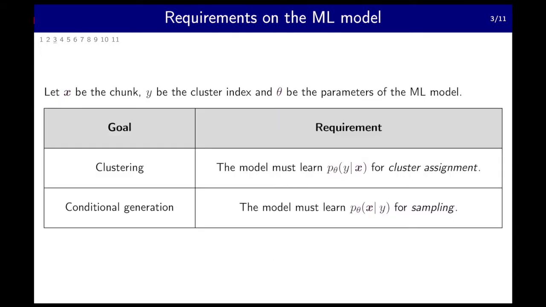The goals on the last slide naturally impose requirements on the machine learning model that can be used. Let's start with some notation first. Let x be the chunk, y be the cluster index, and theta be the parameters of the ML model. The goal of clustering means that the model must learn the density of y given x in order to do cluster assignment. In addition, the goal of conditional generation means that the model must learn the density of x given y for sampling novel chunks. The subscript theta of the functions p just means that the functions are parameterized by theta.